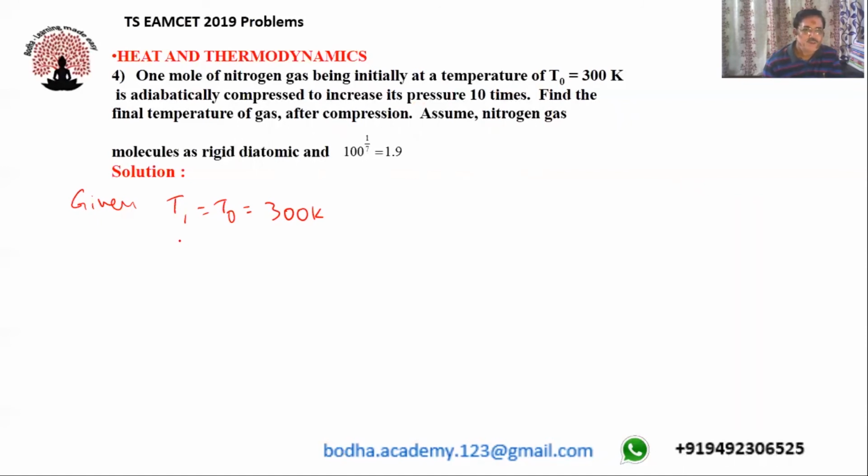Okay, so initial pressure, let me take it as P, so that final pressure will be equals to 10 times P. This is given in the problem. So you are supposed to find T2 is equals to how much. Also it is given that it is nitrogen gas, it's a diatomic.